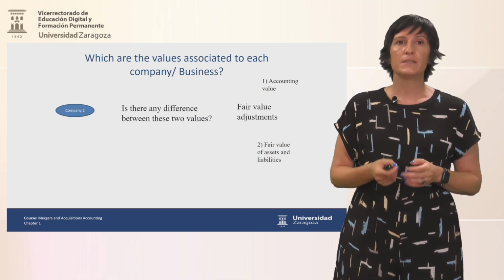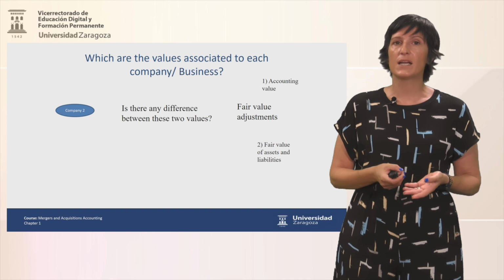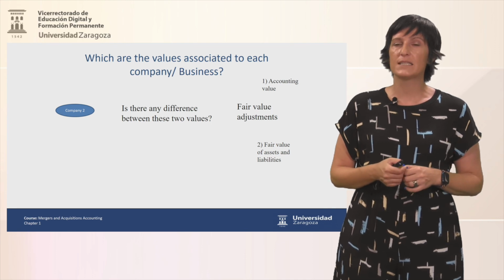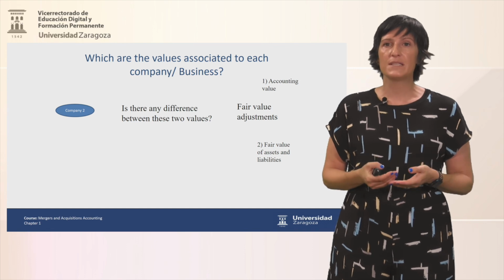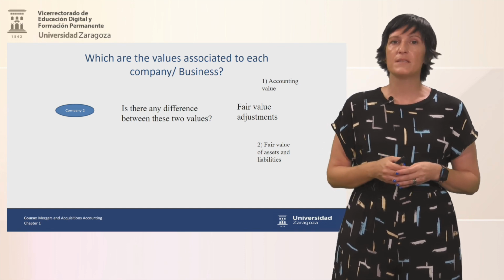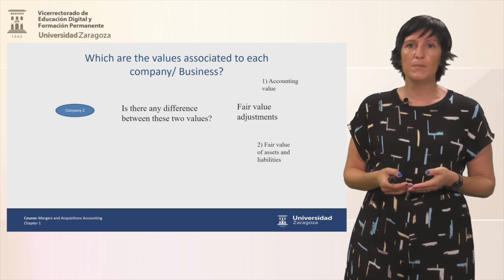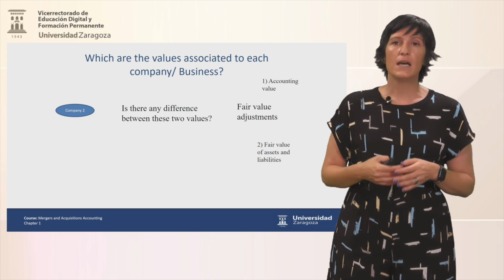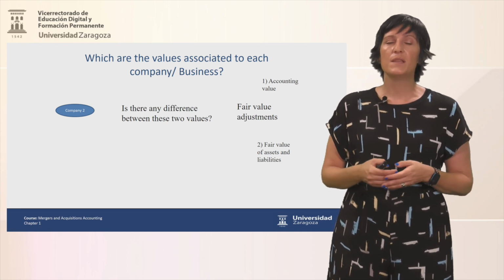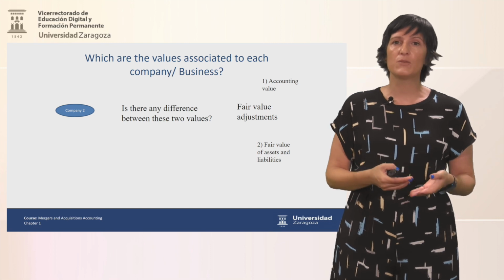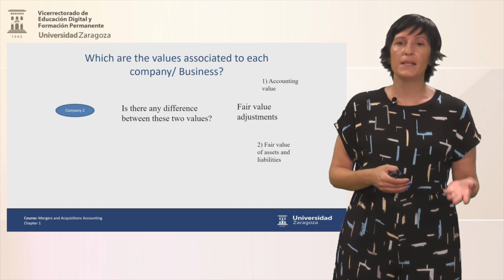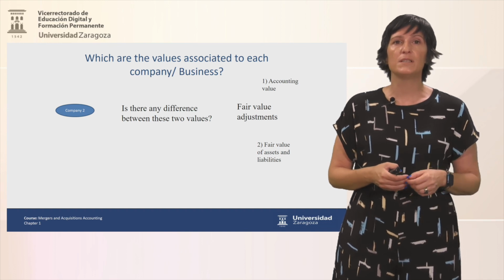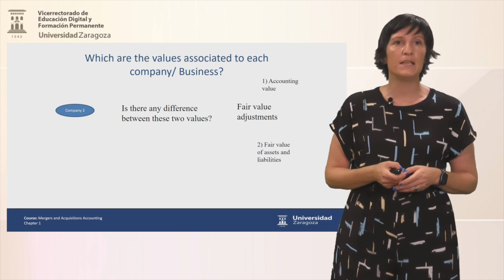As I said, we may have differences between the accounting and fair value of the assets and liabilities. What do we call these differences in values in business combinations? We call them the fair value adjustments. And in our accounting process, the first thing we will do with the accounts will be to update these values, to apply these fair value adjustments to obtain the fair value of the assets and liabilities.